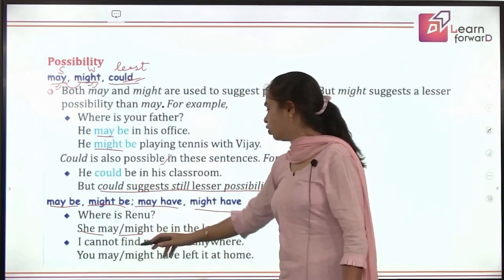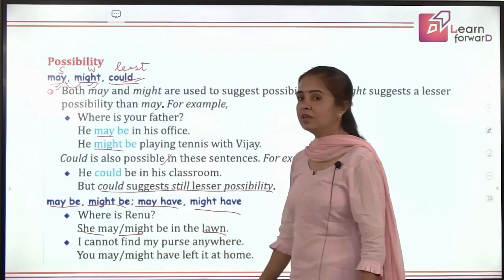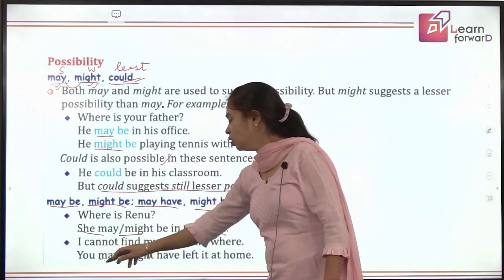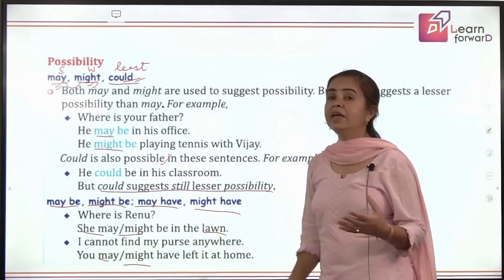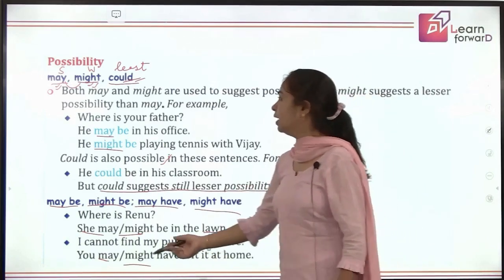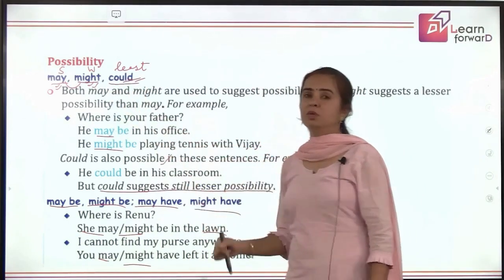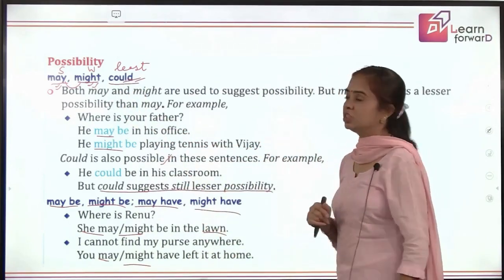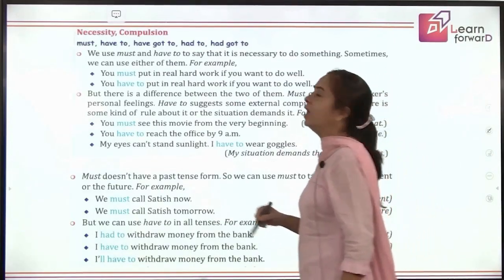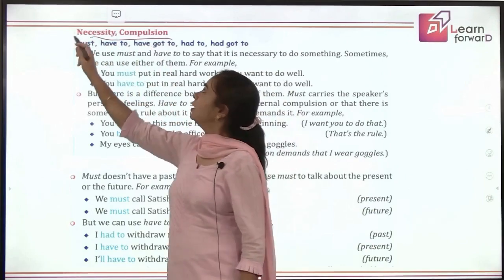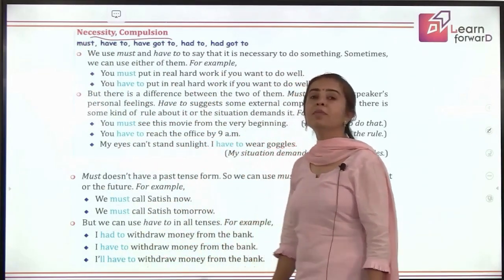Next, I cannot find my purse anywhere. So again, the possibility is you may or might have left at home. Chances are it can be a strong possibility, it can be a weak possibility. So we can just interchange if there is not much of the difference. Got it? Coming to next set is the necessity, or when there is some compulsion.